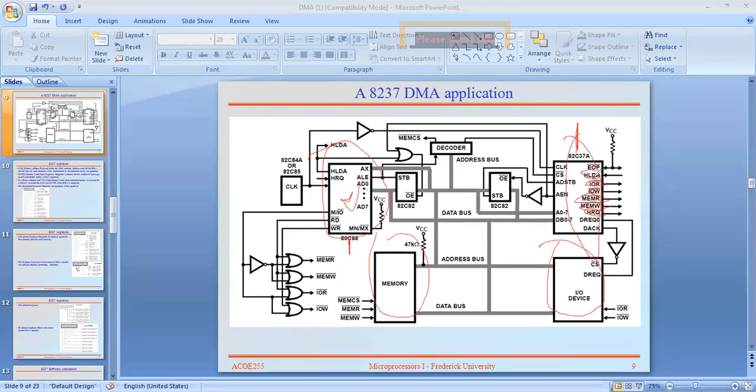Okay, to read data from memory, I am using memory read and memory write. When I want to deal with an IO device, I am using IO read and IO write. IO read and IO write, memory read and memory write. HRQ is the hold request signal and HLDA is the hold acknowledgement signal.